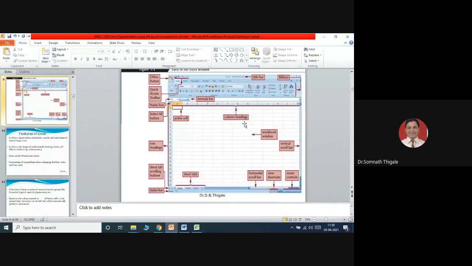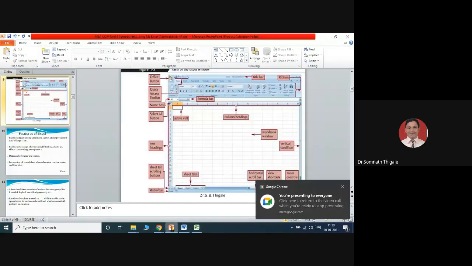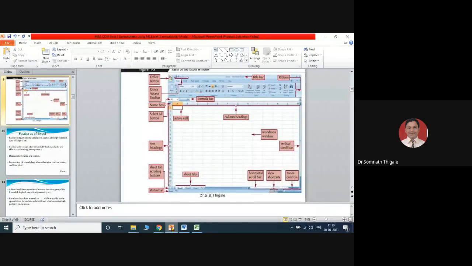The title bar and ribbon options are also there. You can just take a screenshot of this, which will help you a lot. You can have a screenshot of this so that every option is there, so that in future also you can refer to this, what it is called and what it does, and you can come to know the basic idea of these parts.